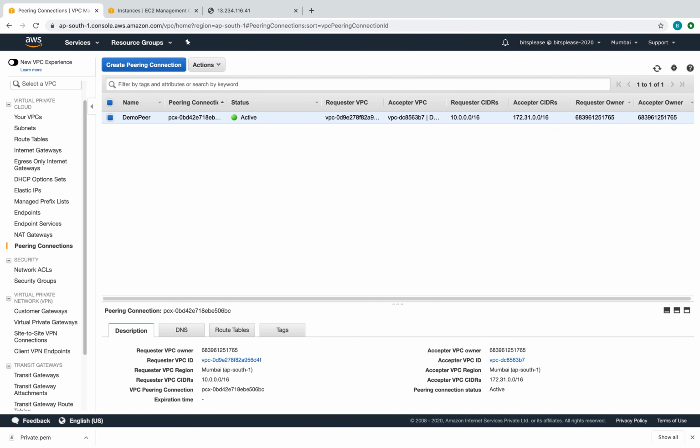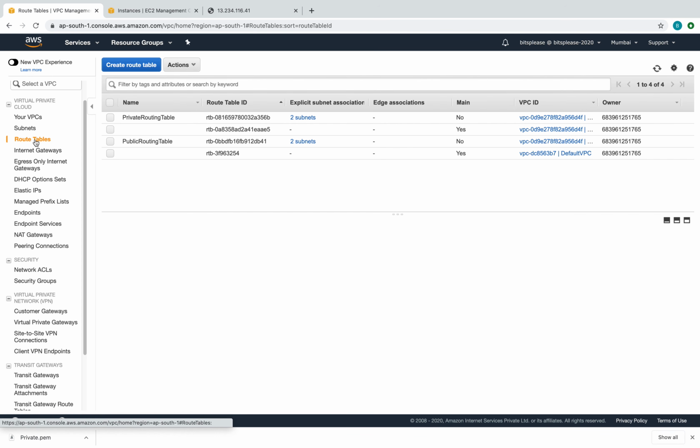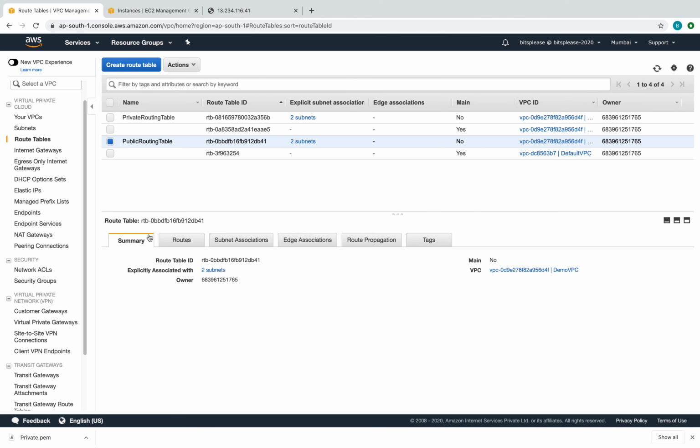Is that enough? Let's see. Oh, there's one more thing, right? We have to edit the routing table also. So let's go to the routing table, and in the public routing table, because that's where my instance is, right, in my demo VPC. So I'll have to edit the routing table to basically make sure that the other VPC is reachable, right? So I'll have to edit the routes.